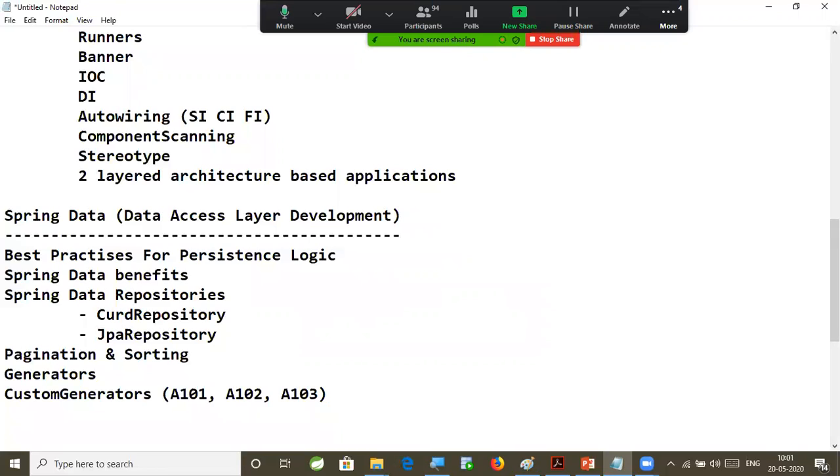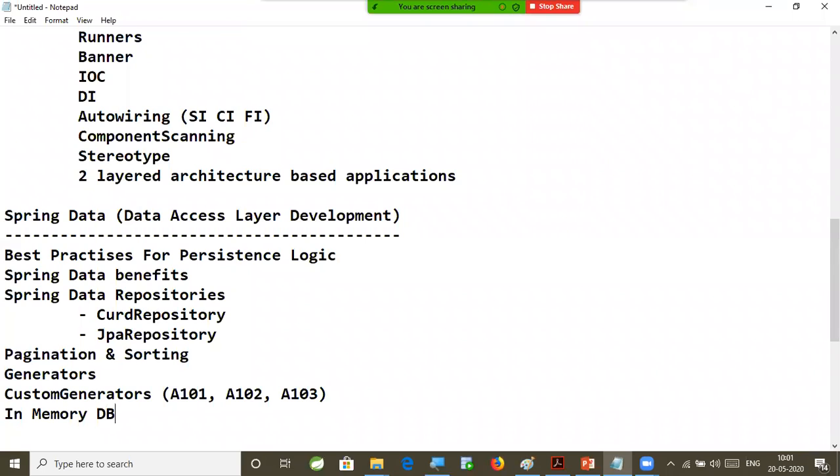After custom generators, we are going to see in-memory DB, how we are going to use an in-memory database like H2. Nowadays, it is in a lot of demand for our POC development. If you are working with Oracle, then it will be called an external DB. To use that, we need to download and install that software. But when it comes to the in-memory DB, nothing is required. On the fly, the database will come for our application and go from our application. So at runtime, we can access the database for our application. For that, we are going to talk about in-memory DB.